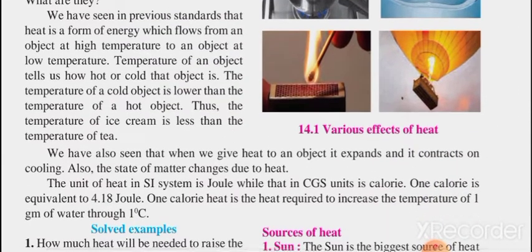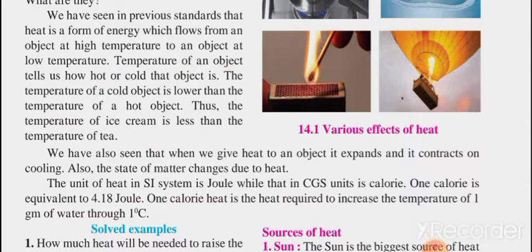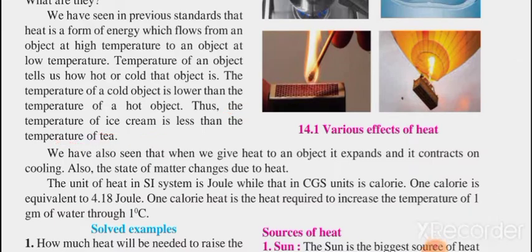We have seen in our previous standard that heat is a form of energy which flows from an object at higher temperature to one at lower temperature. The temperature of an object tells us how hot or cold the object is. Obviously, if you keep a utensil on a gas and touch it immediately, it will not be hot; after some time, it gets hot. So heat gives you an idea of hot and cold objects. Thus, the temperature of ice cream is less than the temperature of tea. Obviously, it is very common. We all know about this.